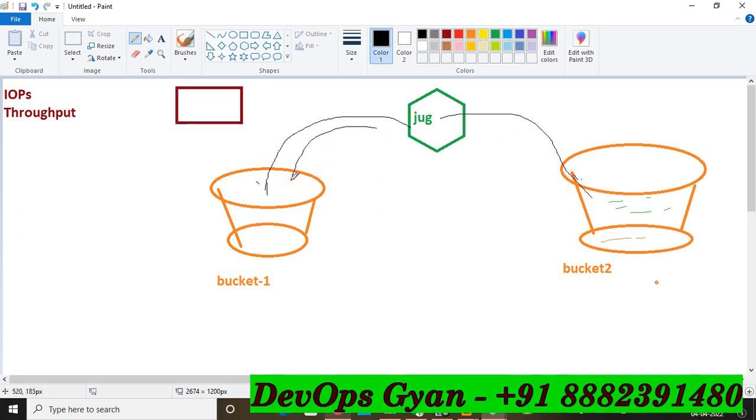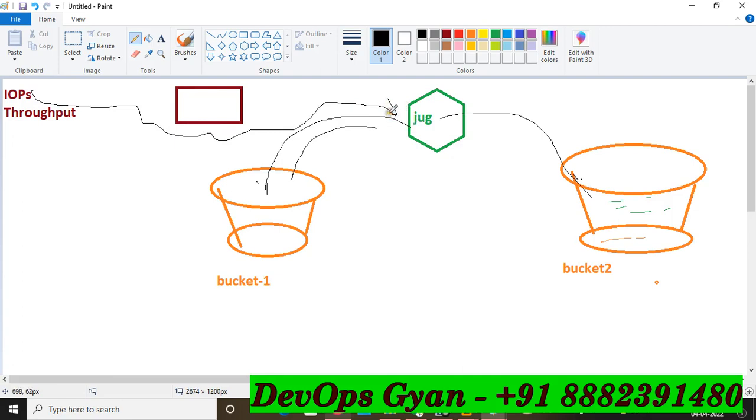So what you are doing here is using this jug to transfer your data, input output. So it is read and write, you pour and withdraw. So it is the read and write operation. This is the IOPS. Are you getting my point?